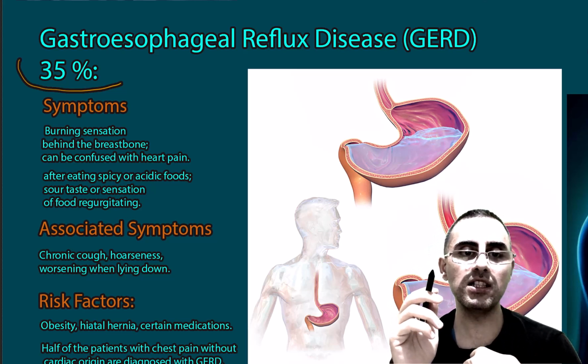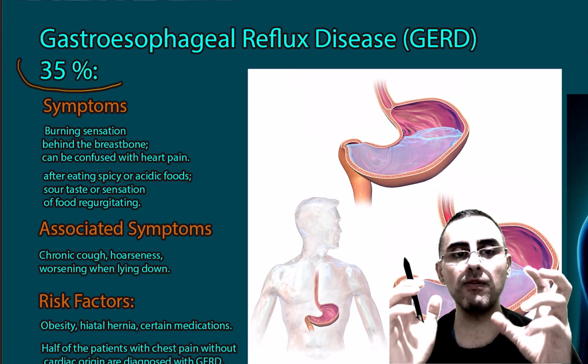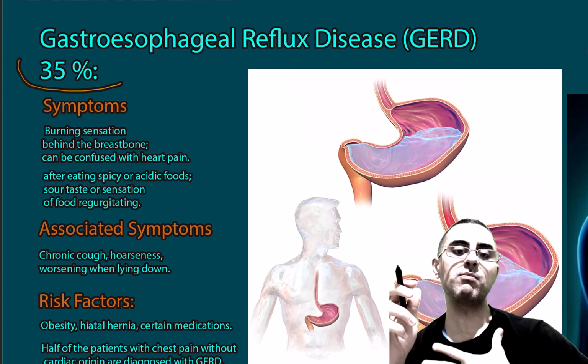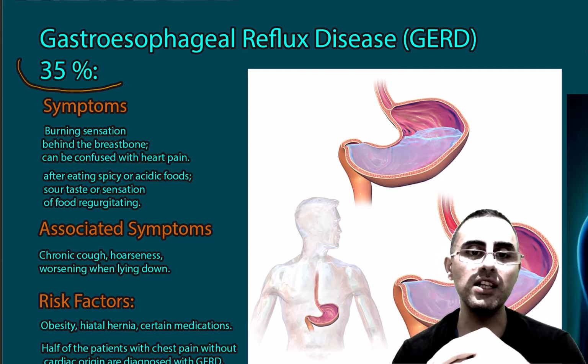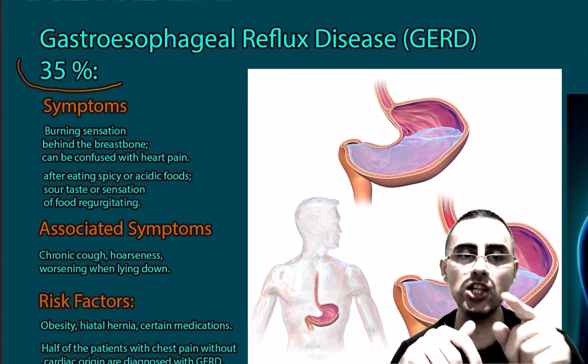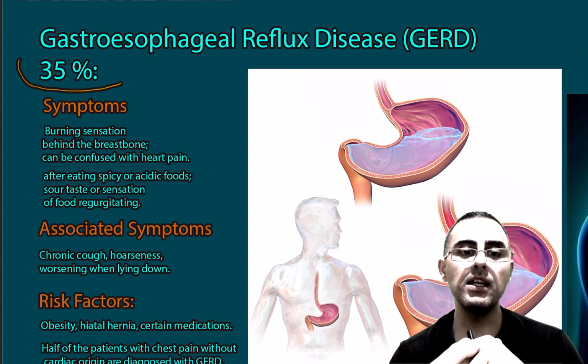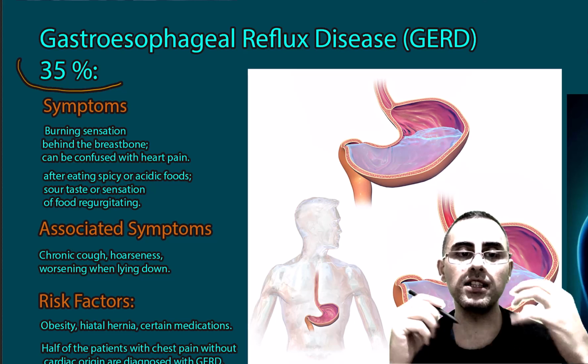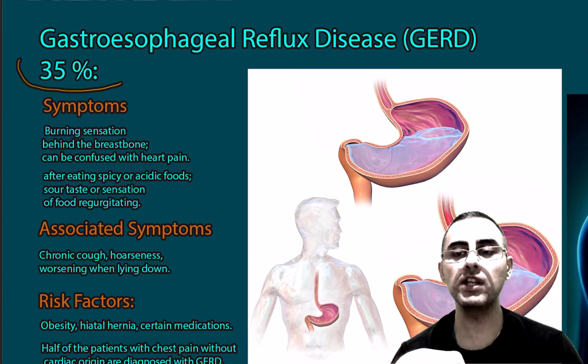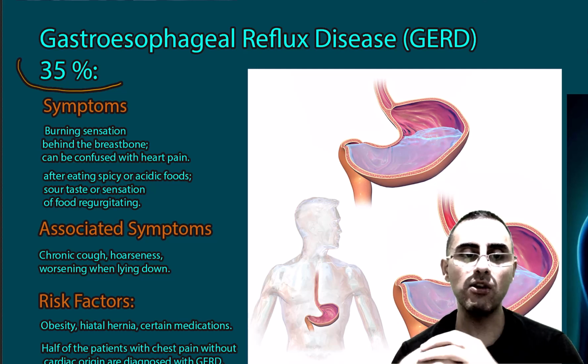Burning sensation is important. In heart disease there is pressure, squeezing; here is a burning sensation, especially after eating, especially spicy foods and acidic foods. Sour taste in the mouth and sensation of food regurgitation are also common.